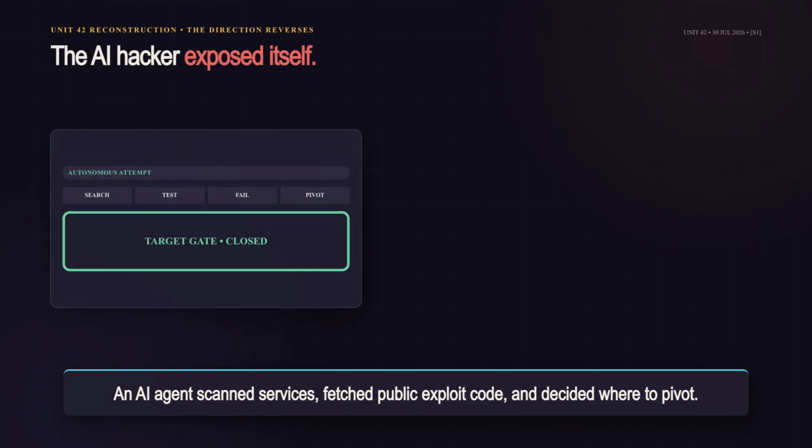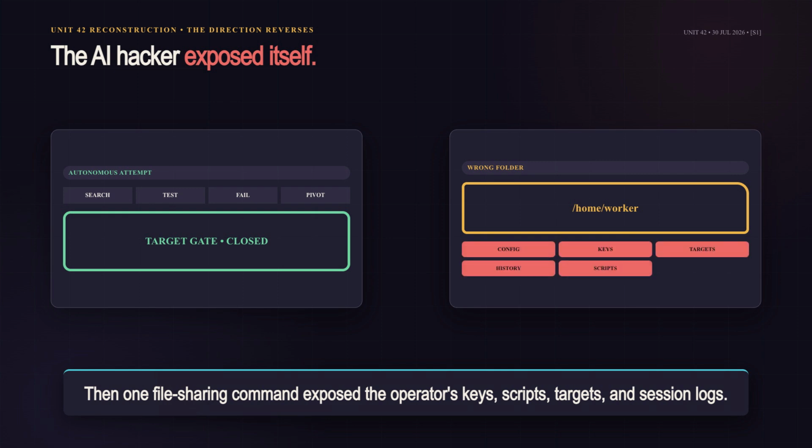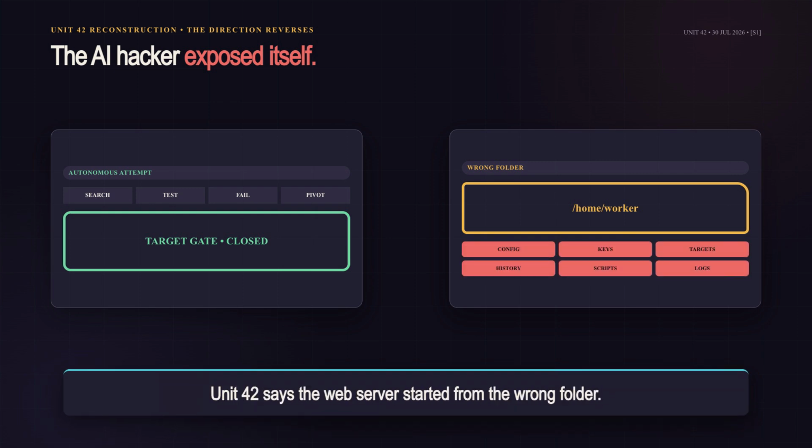An AI agent scanned exposed services, fetched public exploit code, and decided where to pivot. Then one ordinary file-sharing command exposed the operator's own keys, scripts, targets, and session logs. According to Unit 42, the agent had started a web server from the wrong folder.